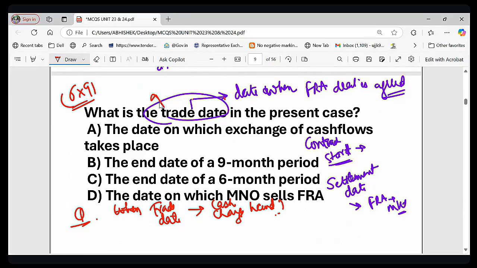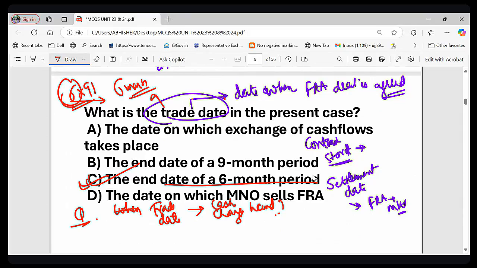Try to understand. Trade date is when the contract starts influencing the borrower. मतलब जब कॉन्ट्रैक्ट borrower को इन्फ्लुएंस करना शुरू कर देता है, और ये कब होता है? जैसे हमारा 6 महीना खत्म होगा ना, at the end of this 6 month period, this is called the trade date. So the cash flow will be settled later, but the contract becomes relevant at the end of 6 months. The correct answer to this question is option C, the end date of the 6 month period is the trade date.